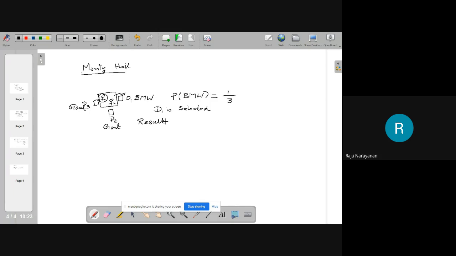I can speak about 30 minutes on this topic, but I will simply analyze this one. What are the situations? Before that, some of you can make a wild guess. Will you stick to your decision or will you change your decision, that is, change D1 to D3 or D2?